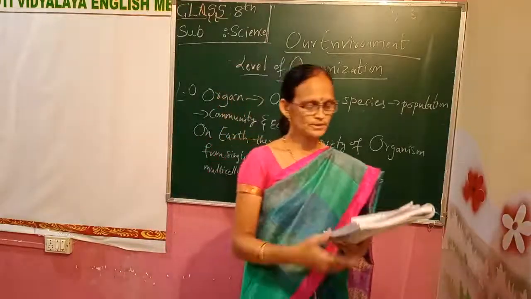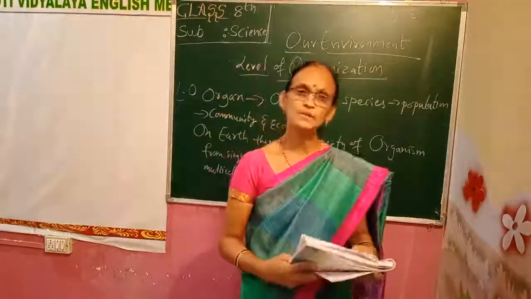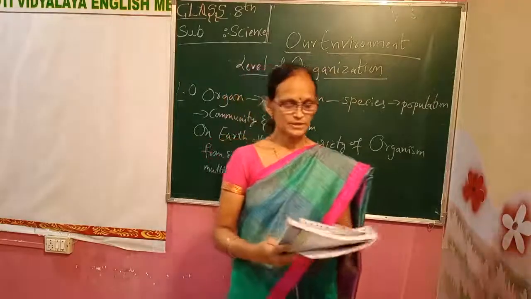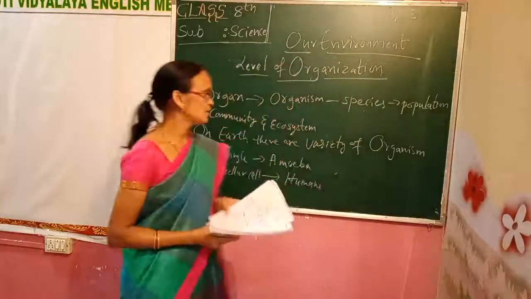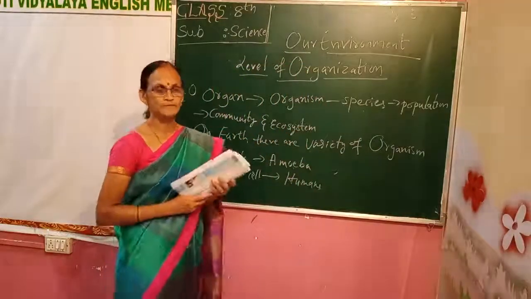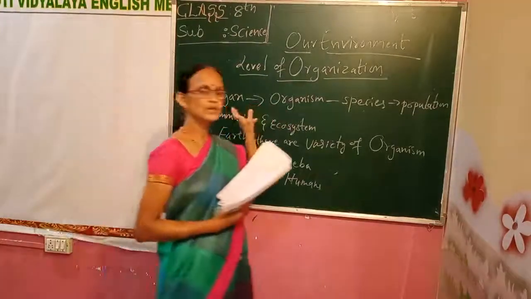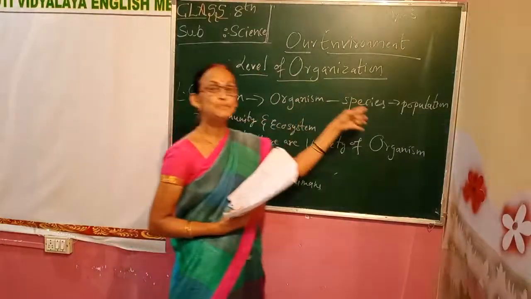Now, what is an organism? Organism is a living thing. Now, levels of organisms. In the levels of organisms, how does it start? First, in the levels of organism, the first one is the organism. Through that organism, species come.